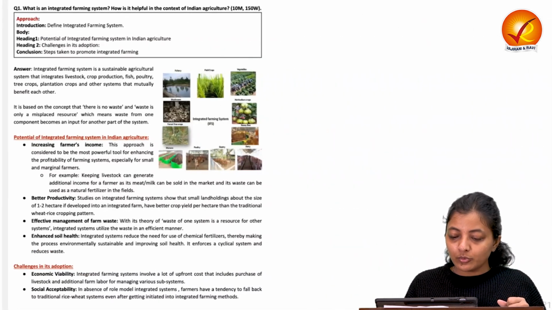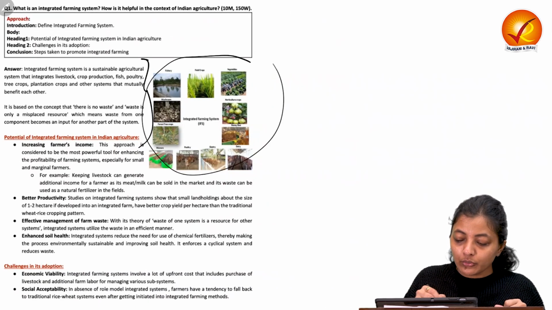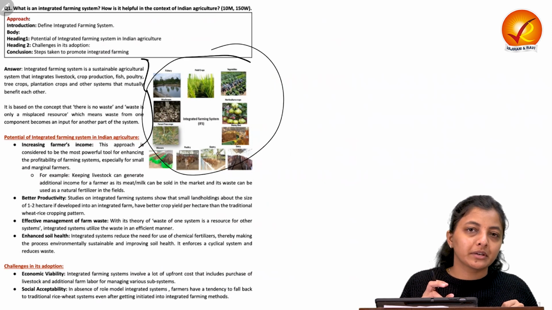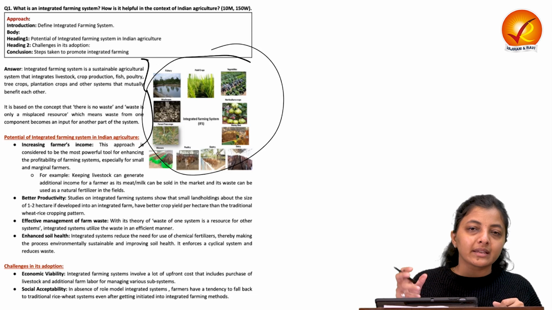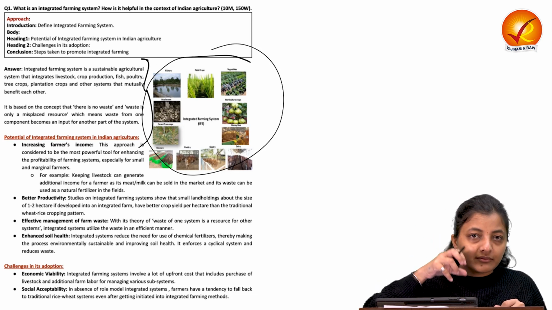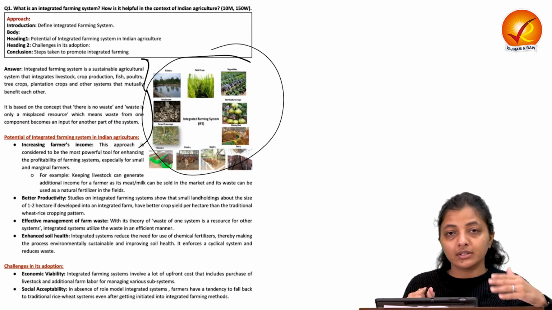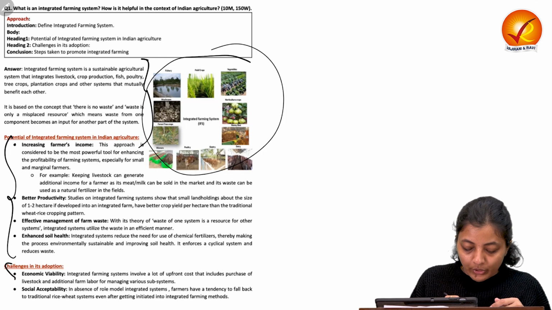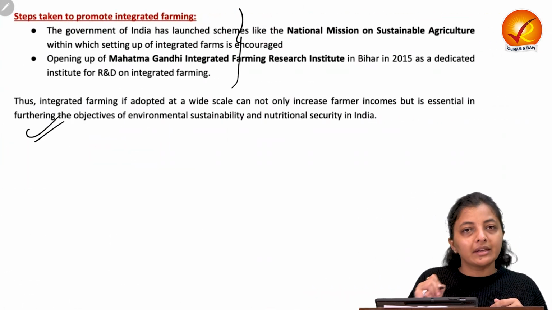Okay, moving on to the model answer, starting with some definition. You can make two diagrams for this particular system: one of the components of the integrated farming system, and the second showing how the waste from one particular aspect is used as a resource for the second aspect. Then potential, then challenges, some steps taken, and finally the conclusion.